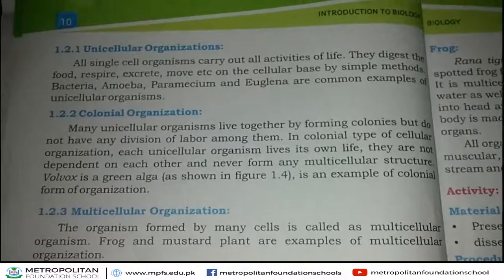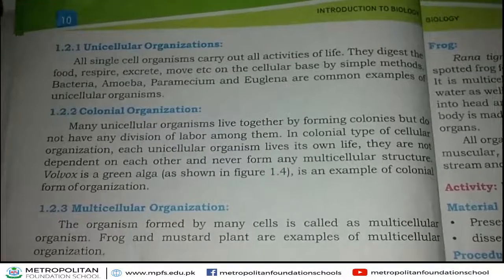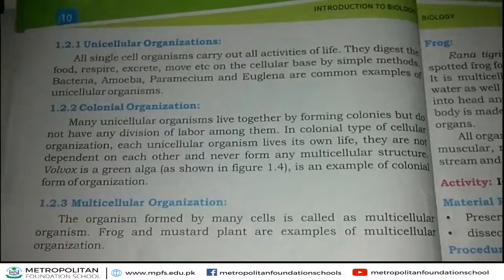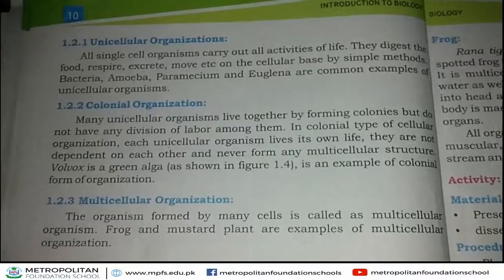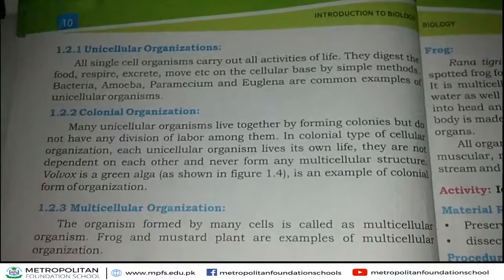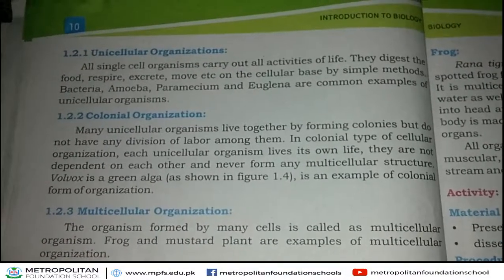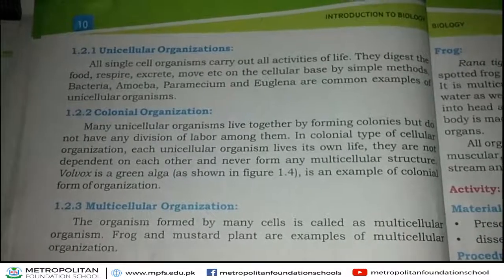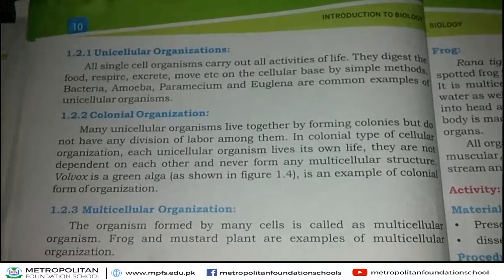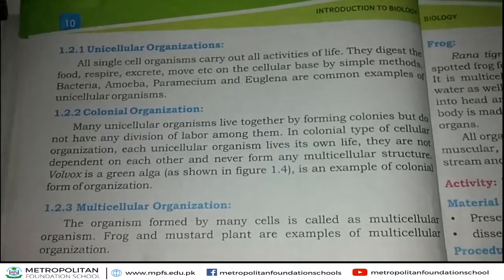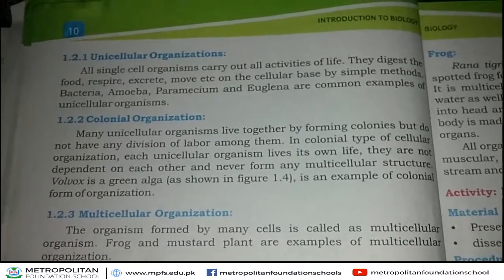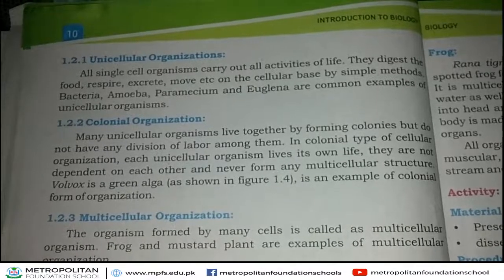For example, they digest food, they respire, they excrete, move. They perform these activities through the cell. Their body is simple. For example, amoeba. Amoeba is a unicellular organism. They move with the help of pseudopodia. Other organisms like bacteria, paramecium, euglena are common examples of unicellular organisms.